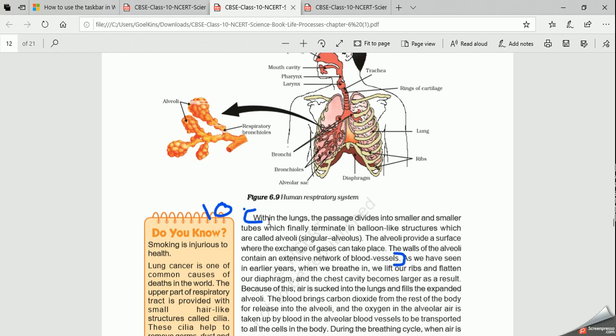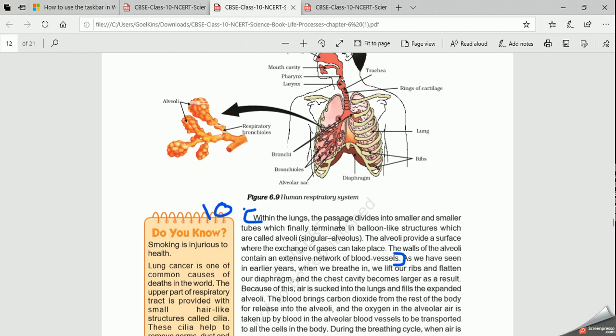Now, I have marked here question number 10, the fourth question of your page 105. How are the lungs designed in human beings to maximize the area of exchange of gases? As I have told you, we have balloon-like structures called alveoli. So you can read from here.